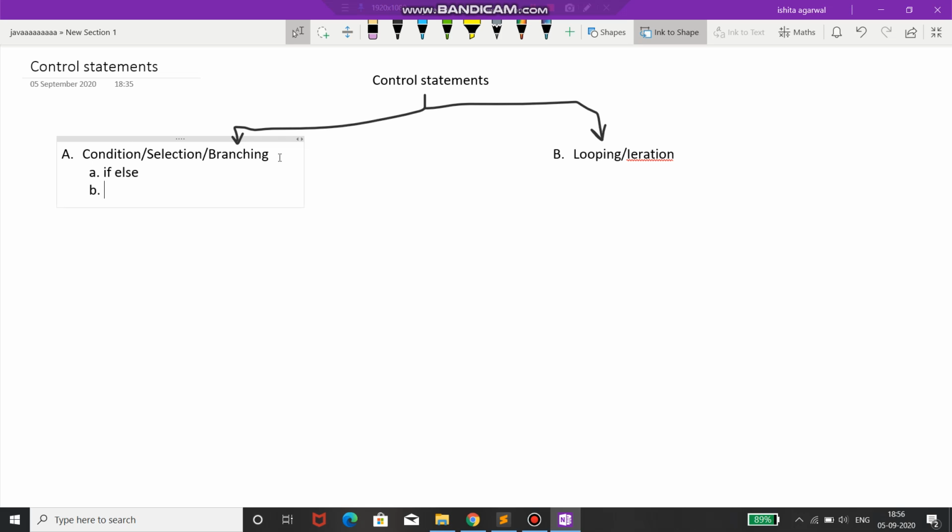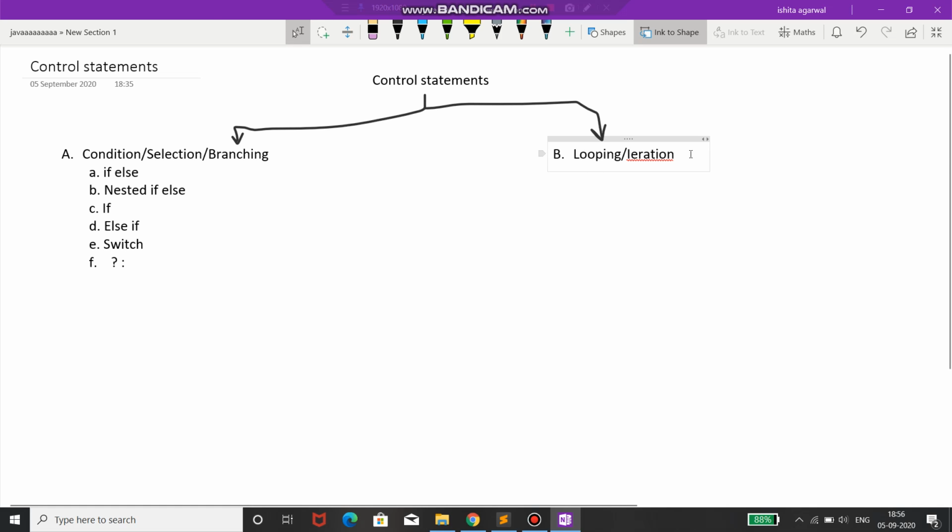Second is nested if else. In further videos we'll see about it in detail. Then third is only if. Then we have the else if. Then we have the last one, sorry, the second last one, the switch. And after this we have the ternary operator, that is a question mark and a colon. Okay, this is the ternary operator.